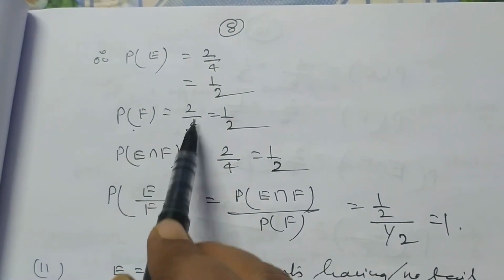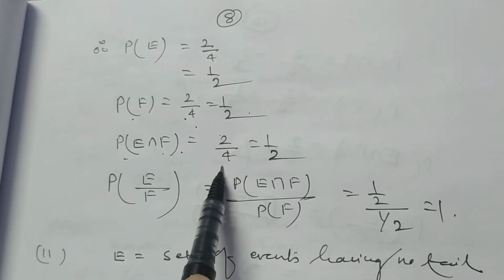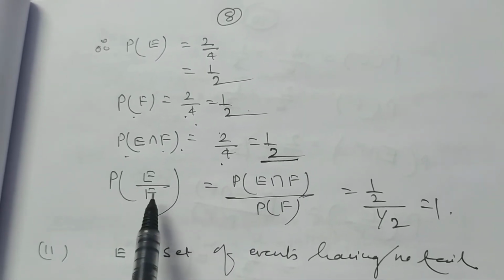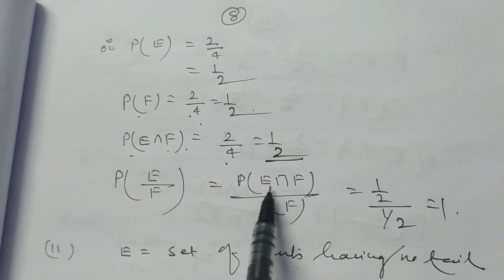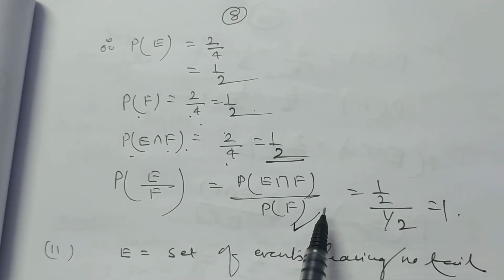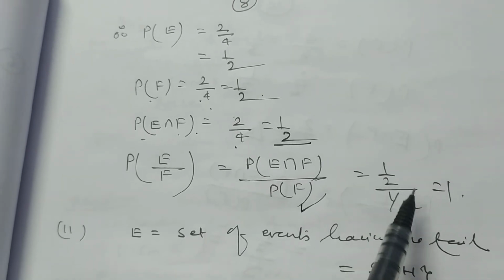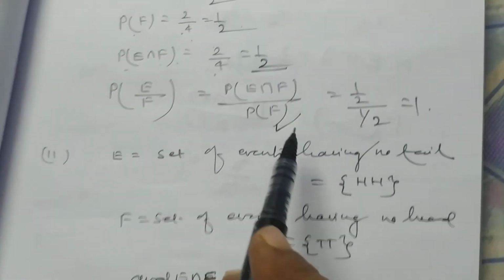So, my dear student, probability of E is equal to 2 by 4, that is 1 by 2. Probability of F is equal to 2 by 4, that is 1 by 2. Probability of E intersection F is equal to 2 by 4, that is 1 by 2. So, probability of E by F is equal to probability of E intersection F divided by probability of F, and this is equal to 1 by 2 by 1 by 2, which is equal to 1.